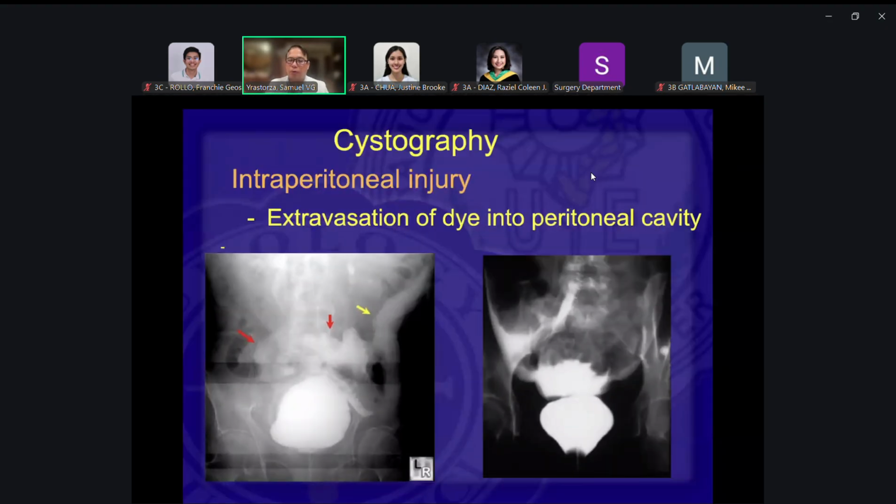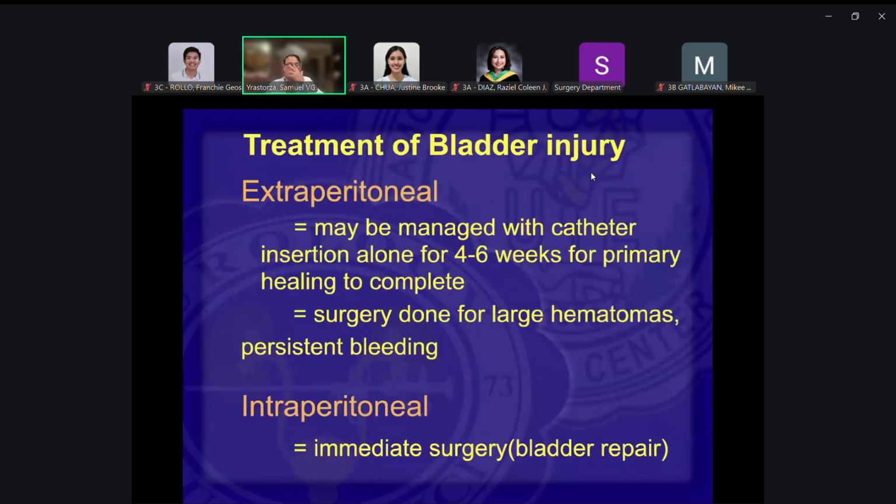So this would be an intraperitoneal injury, rupture of the bladder, with the urine spilling into the abdominal cavity, into the peritoneum. So treatment would be different when you have extraperitoneal and when you have intraperitoneal injury. Extraperitoneal is confined to the extraperitoneal space. For this, you can do conservative management, and you can just put in a catheter, and that would be enough. You can do this on your own even, but of course you would refer this to a urologist.